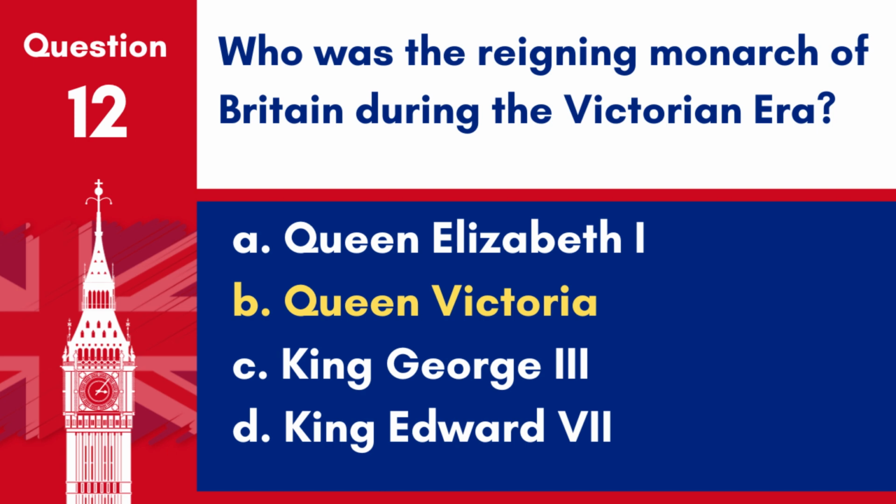Answer: B. Queen Victoria. Queen Victoria was the reigning monarch of Britain during the Victorian era.